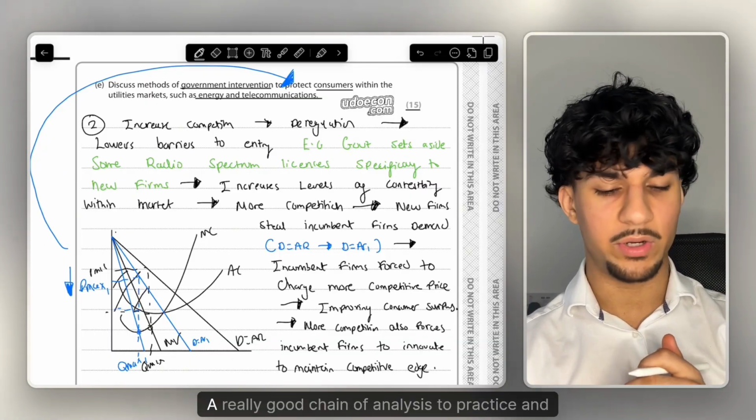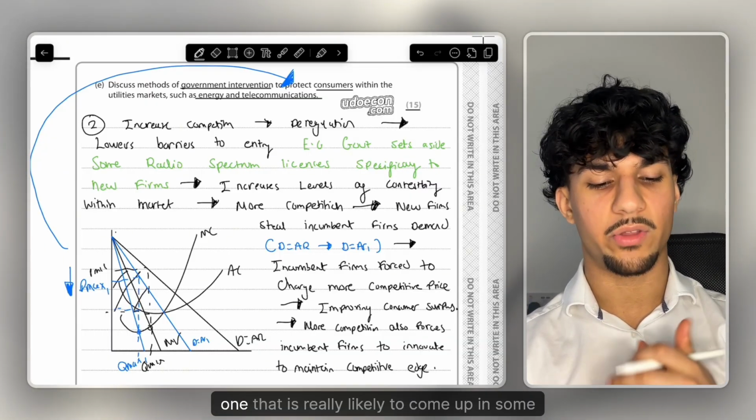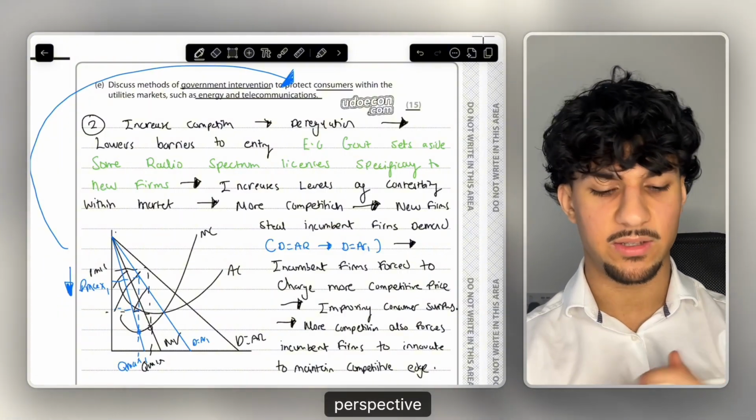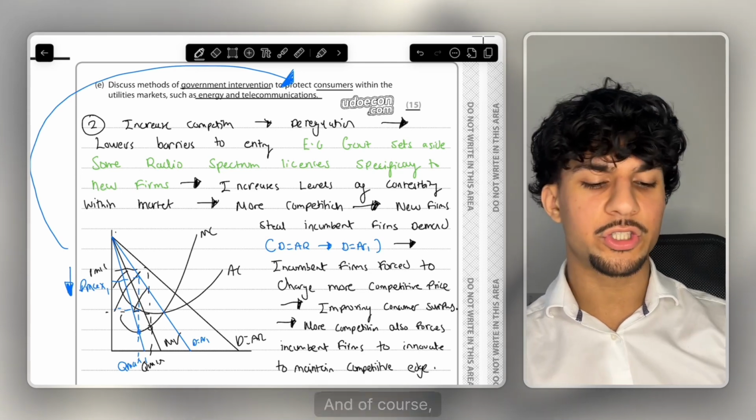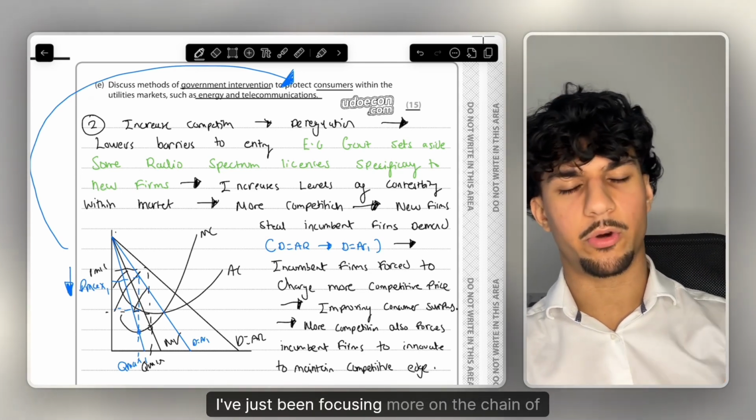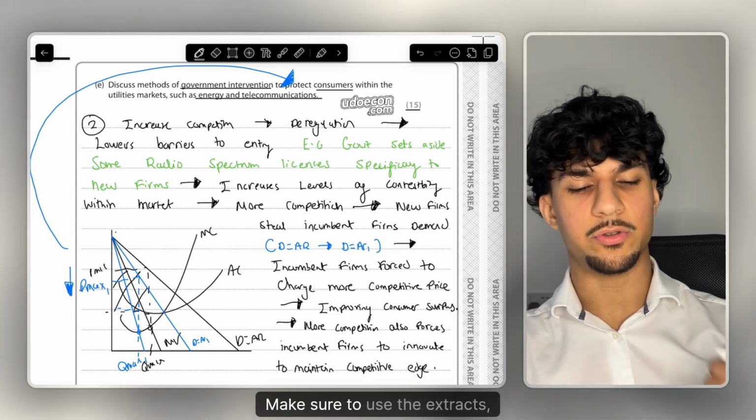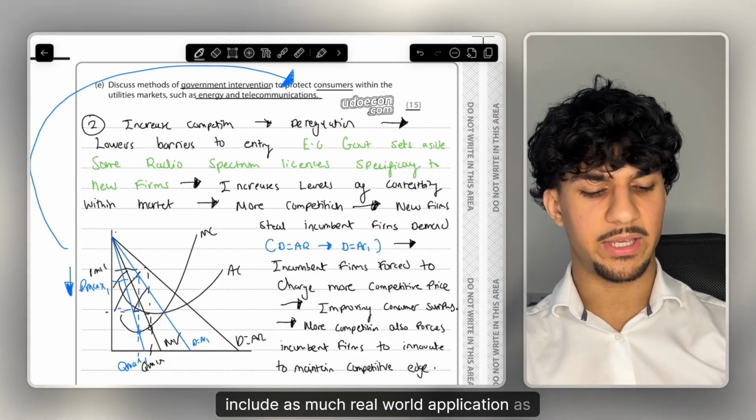Absolutely perfect, a really good chain of analysis to practice, and one that is really likely to come up in some perspective in your exam. But now let's move on to the evaluation stage of this paragraph. And of course, just before we move on, I've just been focusing more on the chain of analysis here. Make sure to use the extracts, include as much real world application as possible.